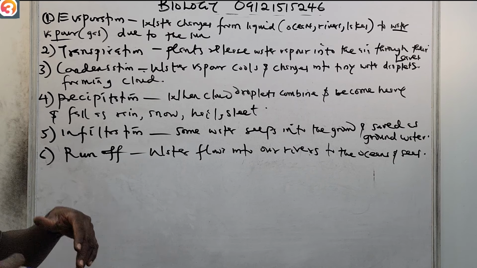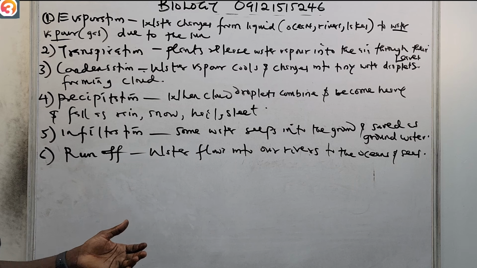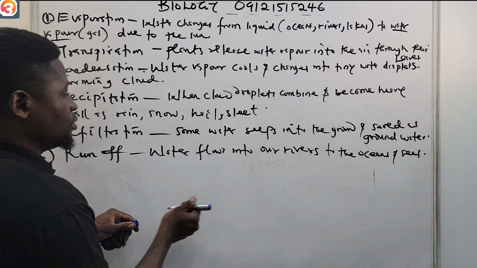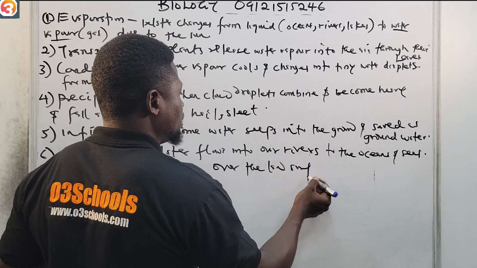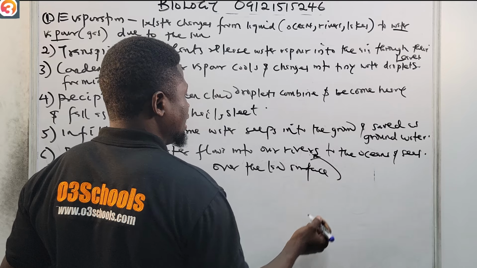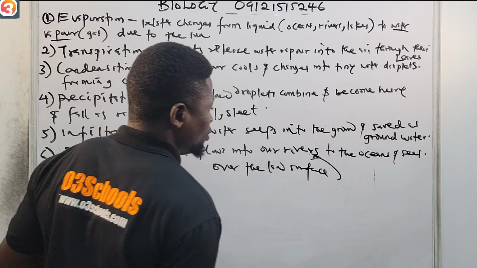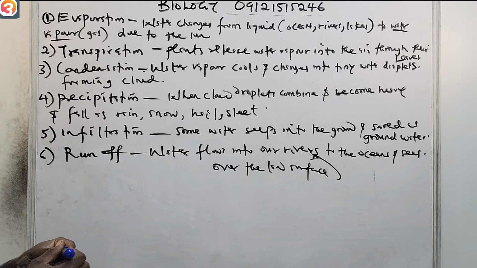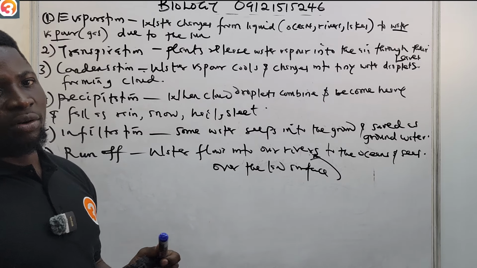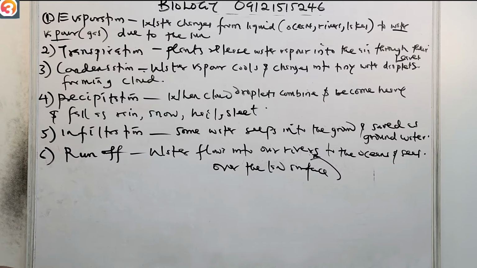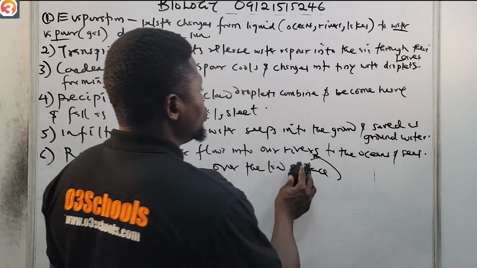Then runoff: water flows over the land surface to our rivers, then from the rivers to the oceans and seas. So this is the water cycle in a nutshell. Next up we're going to look at the nitrogen cycle.